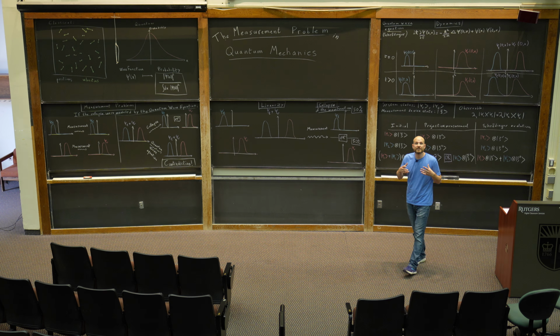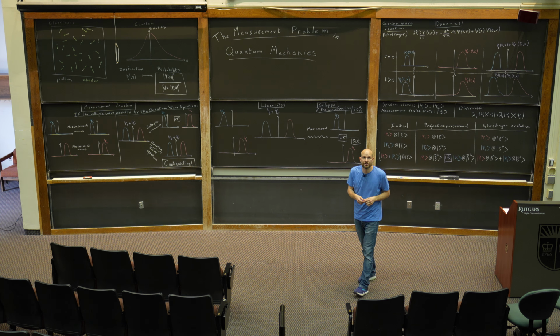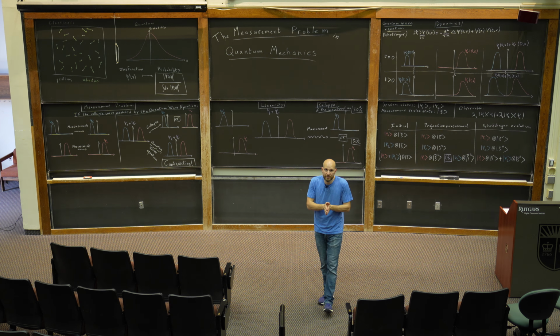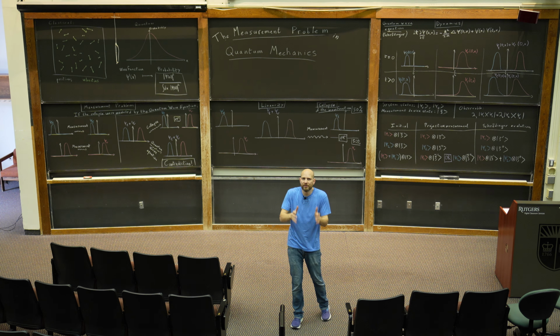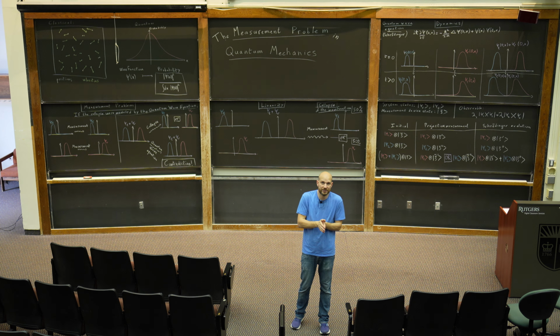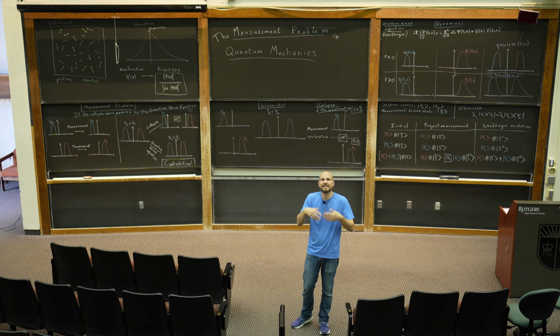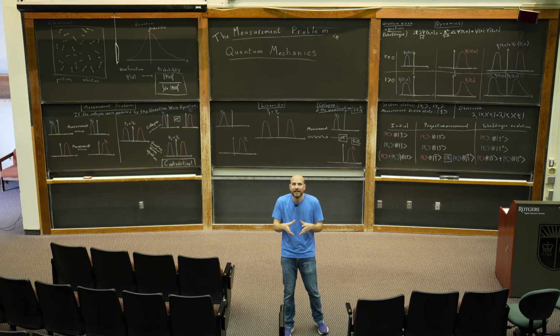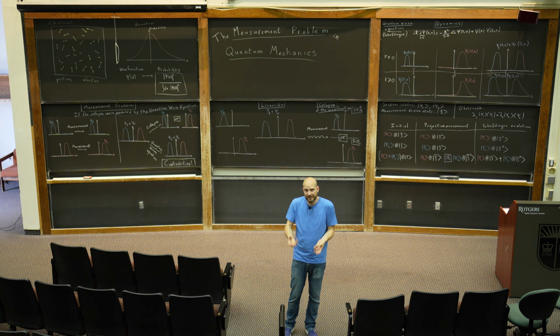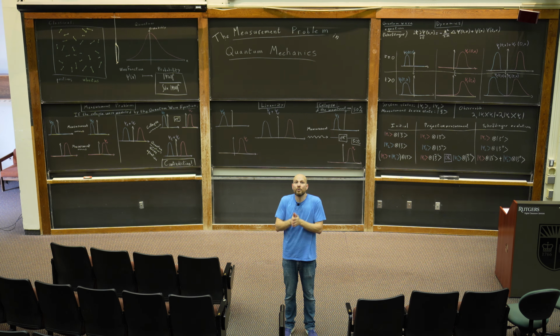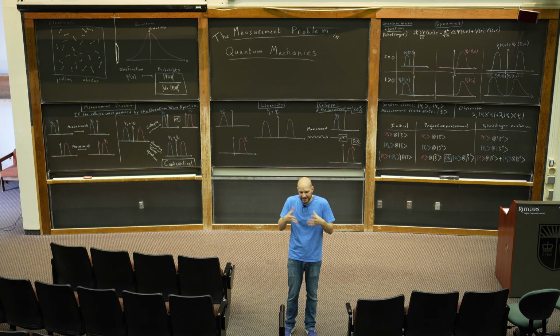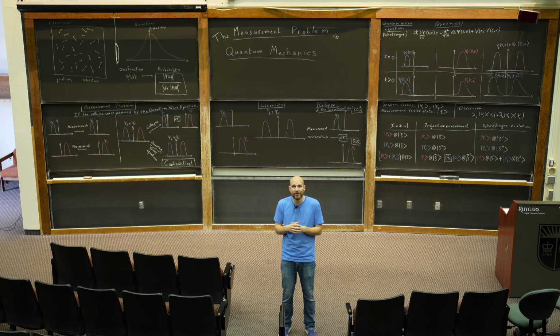This is the first in a series of videos about the foundations of quantum mechanics. Today we're going to talk about the measurement problem, which is really at the core of why we even need to talk about the foundations of quantum mechanics in the first place. Because the consequence of the measurement problem is that the standard formulation of quantum mechanics cannot be taken as a serious theory of reality. Which is not to say that it's not useful. It can be useful for computation, but the standard formulation of quantum mechanics is not a complete and accurate representation of what is actually going on around us.